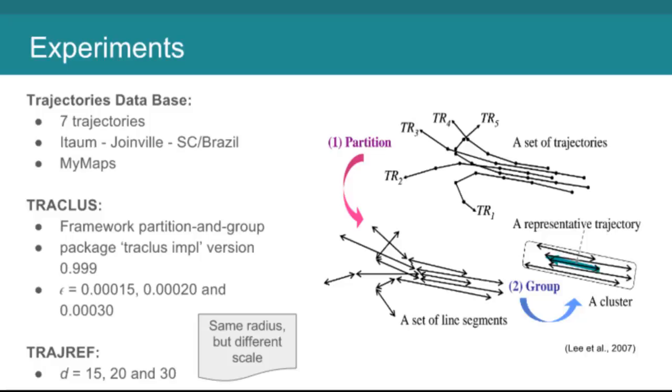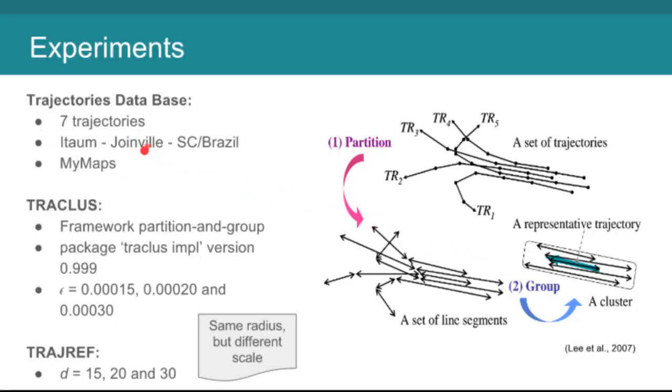For the experiments, our method was compared to TRAJREF, which is a framework for partition and group. This algorithm also has an input of a set of trajectories. Those trajectories are partitioned in a set of line segments. Those line segments are then grouped by distance amongst each other. Inside each group, a trajectory is defined where there is a greater concentration of points.